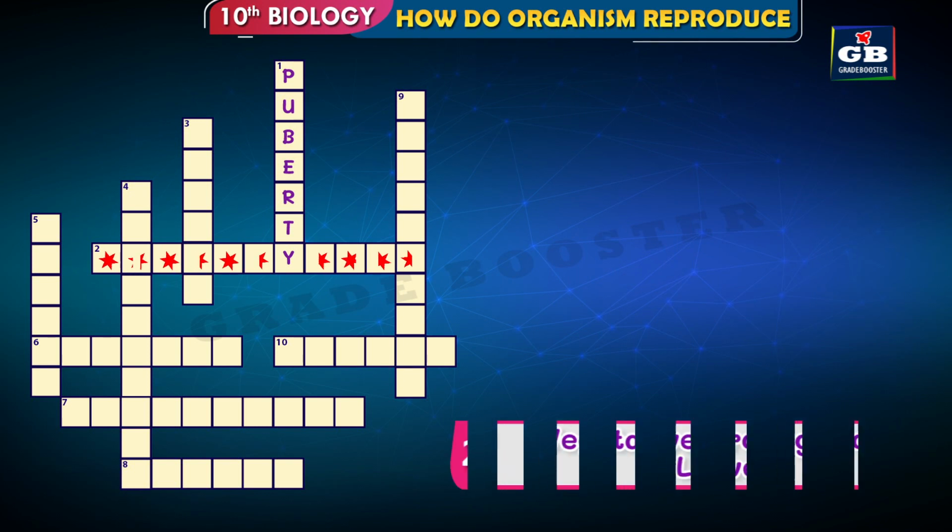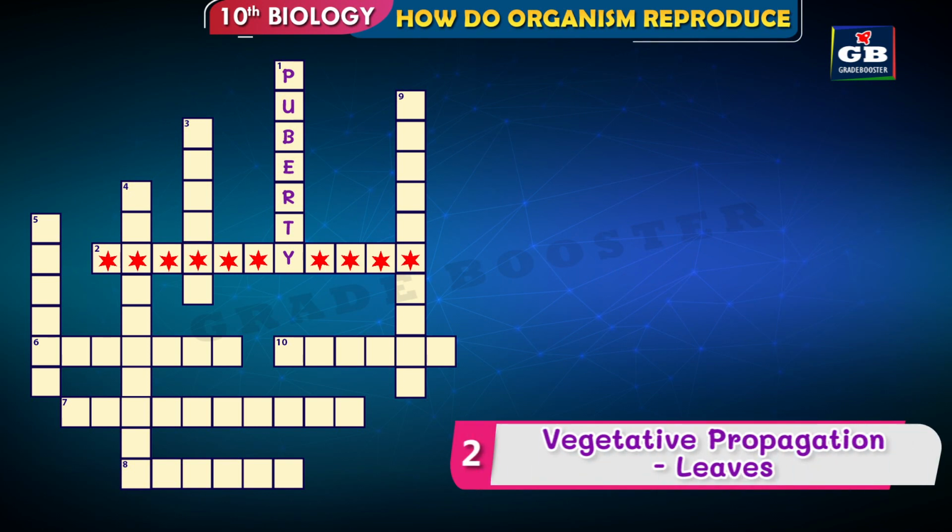Let's see the next one, second across. Let's see the hints: vegetative propagation, leaves. So, with the help of these hints, you have to find the answer, second across. Did you get it?